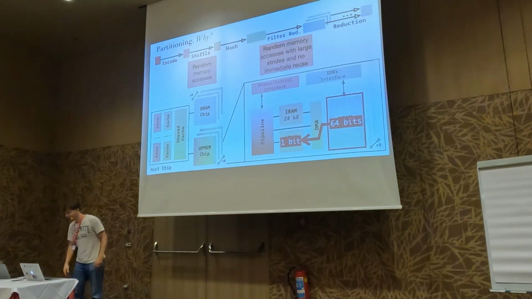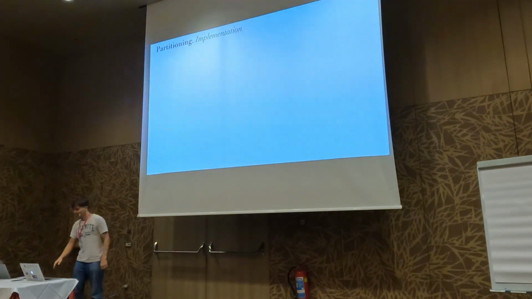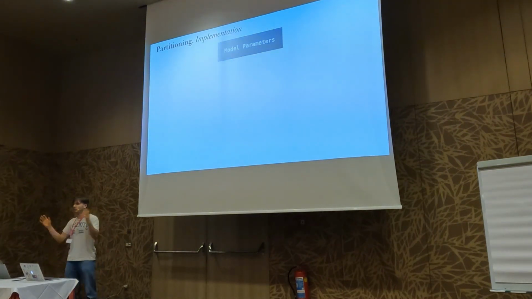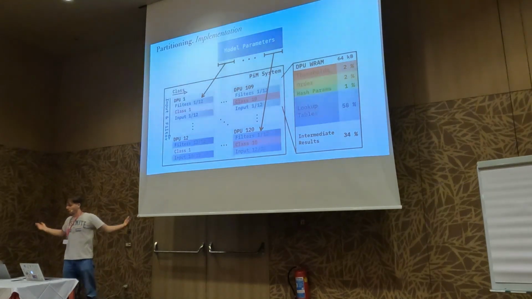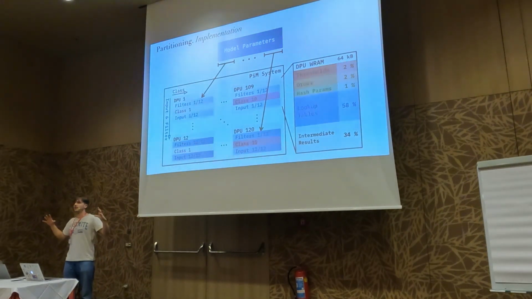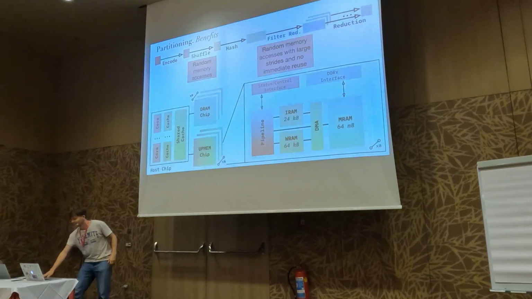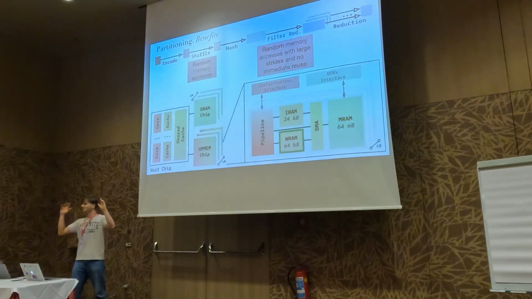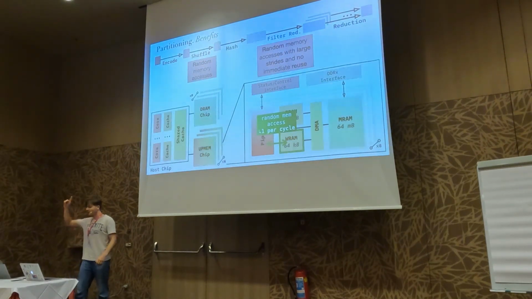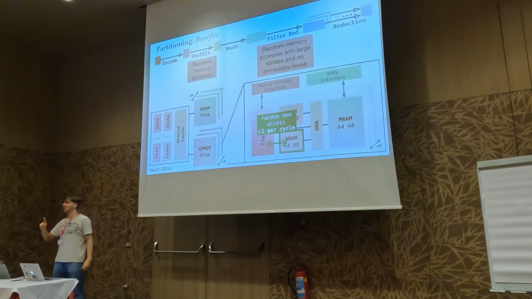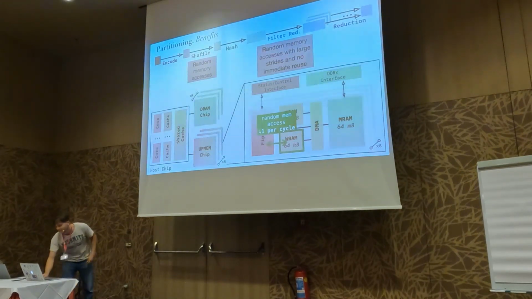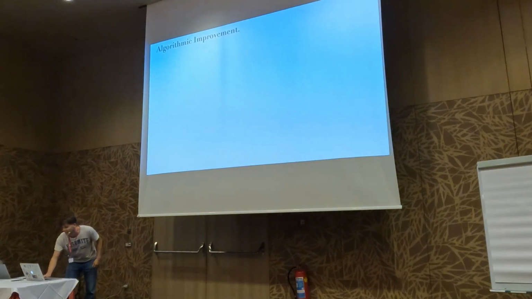So what are we doing here? Well, we have a solution. The solution is basically to take those model parameters and distribute them across many, many DPUs such that all the model parameters across the board fit into the scratchpad memory, this WRAM. And so this is basically what we get in the end. It's very exciting. Look, if you put everything into WRAM, all the random memory accesses are executed at a throughput of 1 per cycle. So this is amazing, I think.